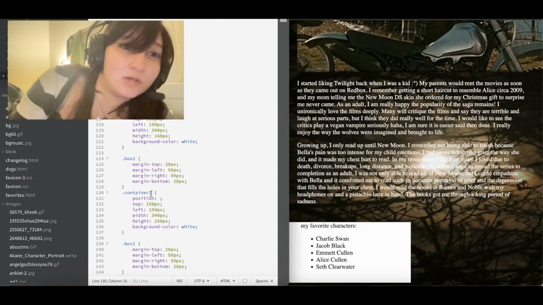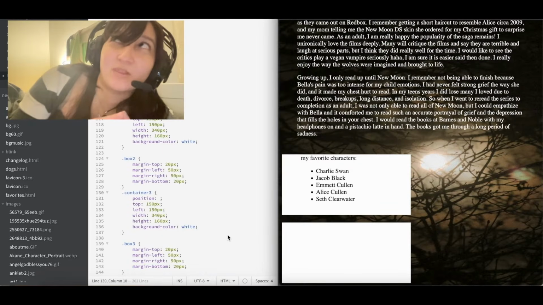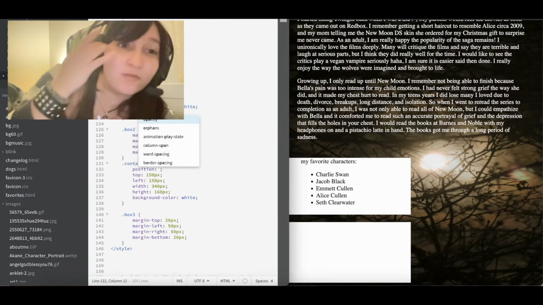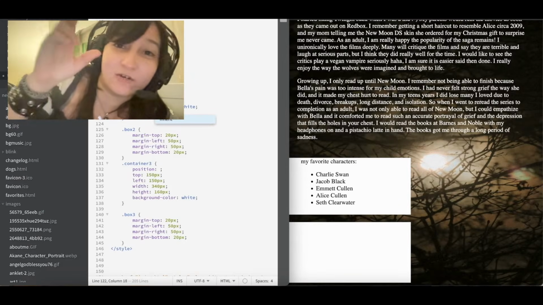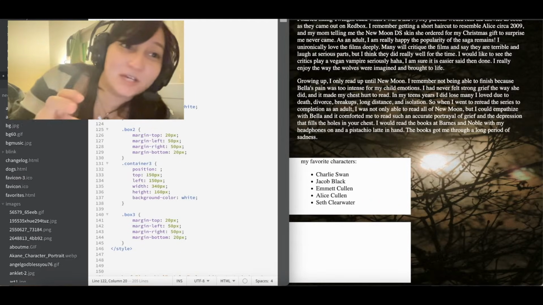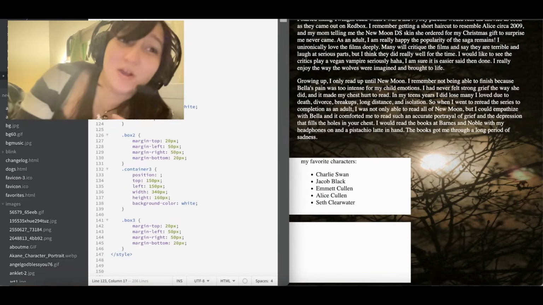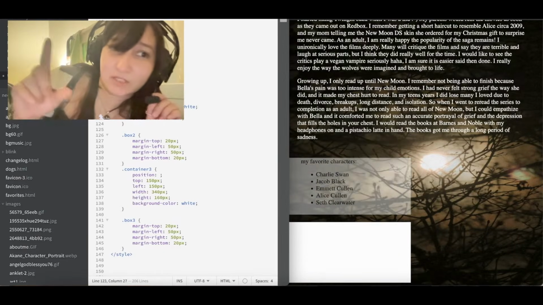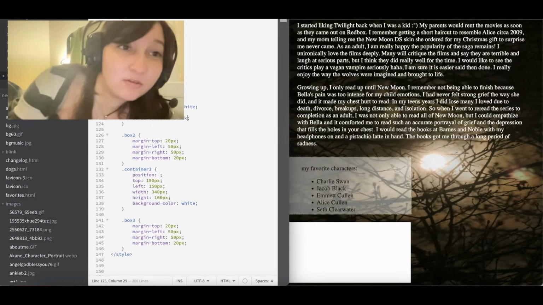And then I'm doing the boxes within containers, which is not necessary, and I didn't realize that till much later. So for the first several boxes, I'm just doing container 2, box 2, container 3, really excessive. I mean, you could do that, but it's not for what I was trying to do. I could just put box and then put all the CSS stuff under the box code.